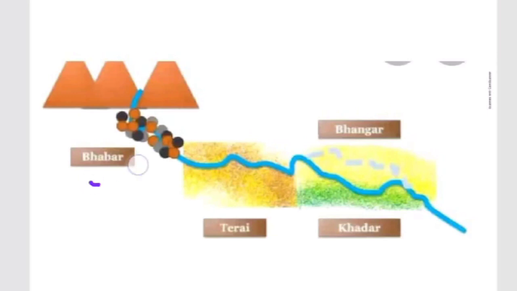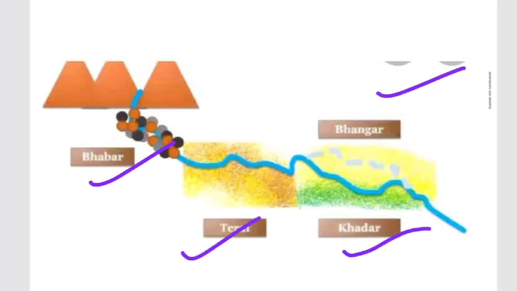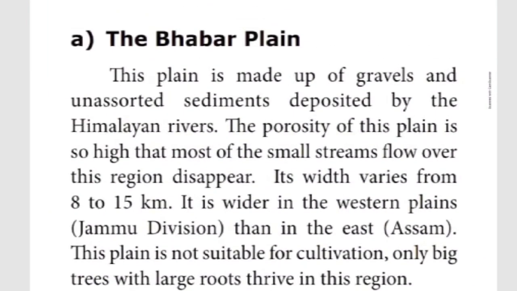Here you can check it: Bhabar plain, Terai plain, Bangar plain, as well as Khadar plain. Finally, in your book one more is also given, that is delta. Later we can see that. So the Bhabar plain, what is that? I am telling about the important characteristic features of sediments. Sediments in the sense soils, type of plain, type of land, type of soil. Regarding that only I am going to explain, children.